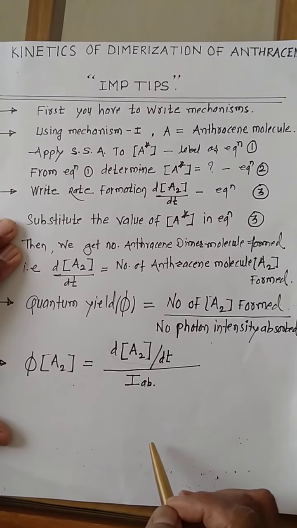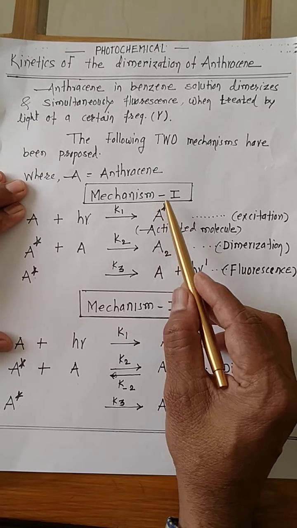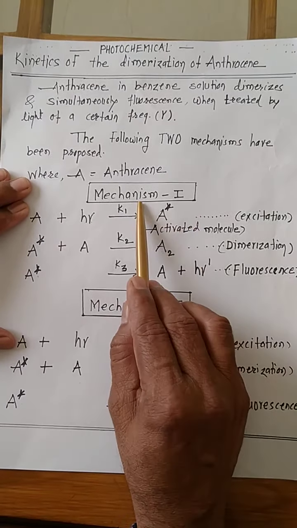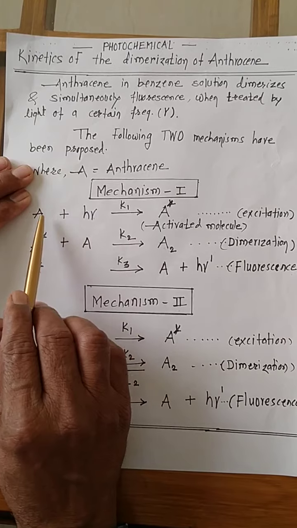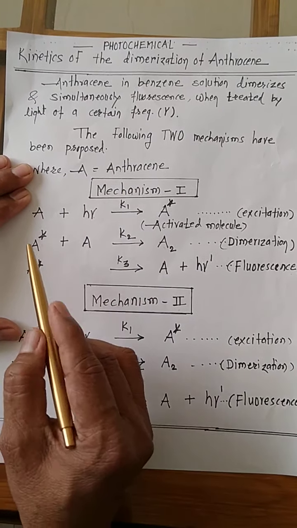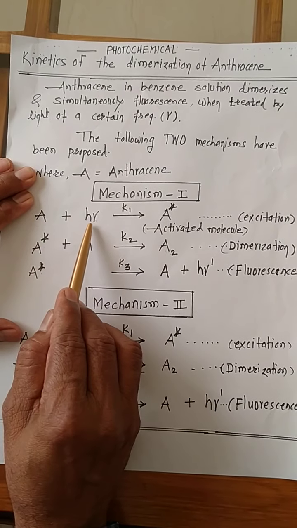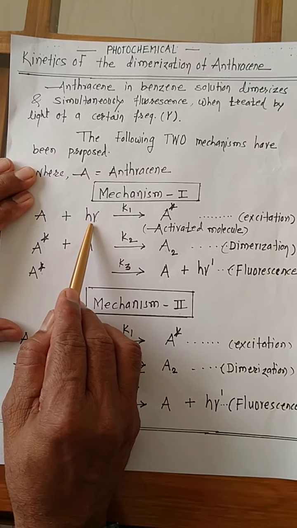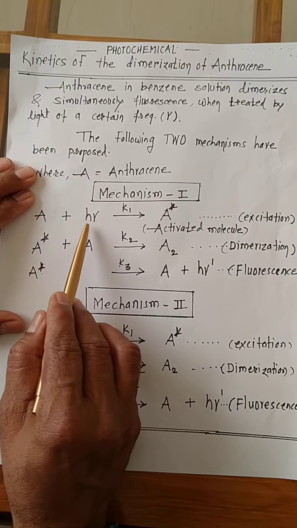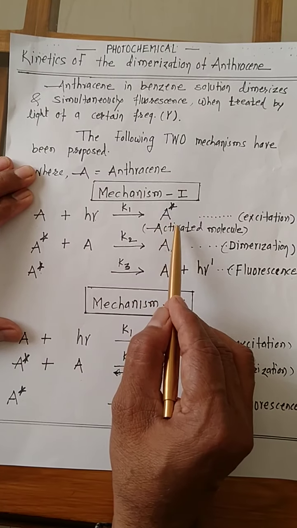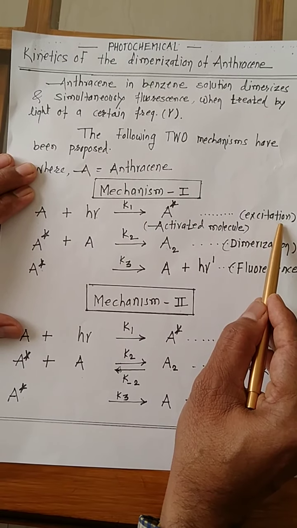Now we have to derive this equation. Here there are two proposed mechanisms, mechanism first and mechanism second, where A is anthracene molecule. When anthracene molecules are treated with a certain intensity of photons, these anthracene molecules go to the excited state, and the molecule is known as an activated molecule. This first reaction is the excitation reaction.